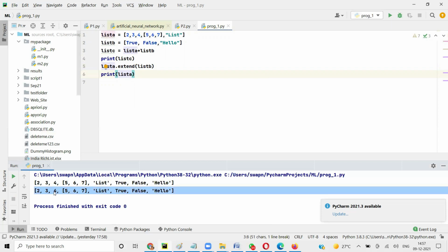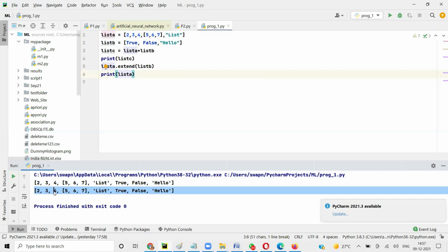So if you don't want to change the original values, or you want to store it as a different variable, then we can use the plus sign: list C, or a third variable, equal to first variable plus second variable.